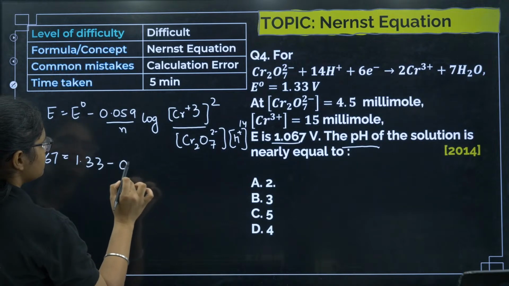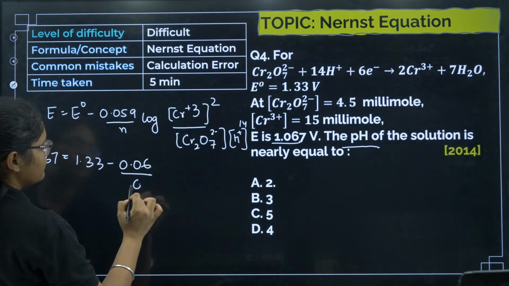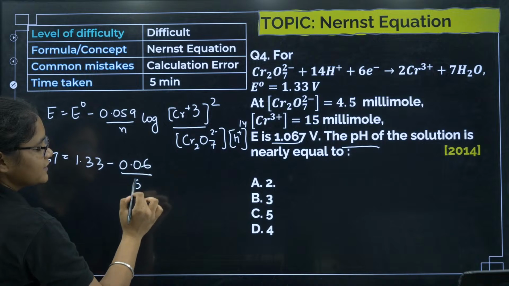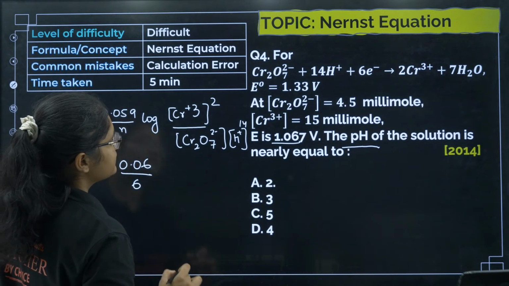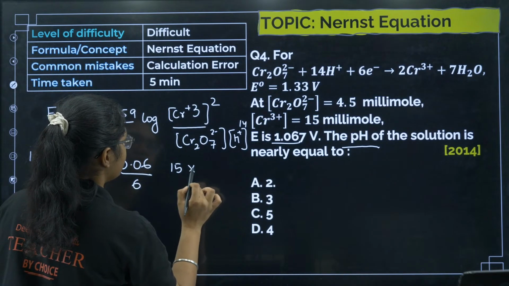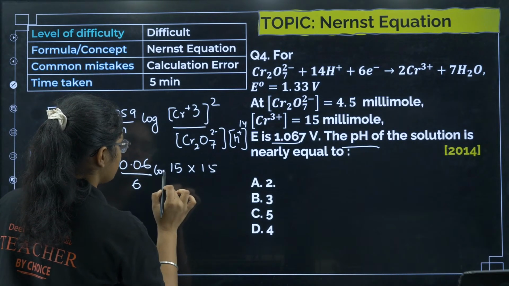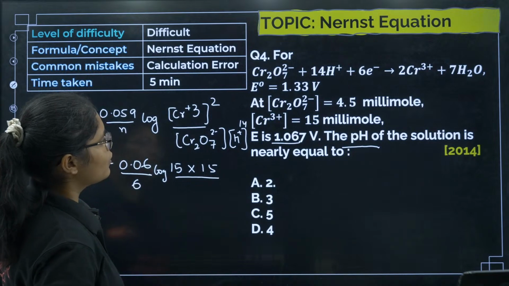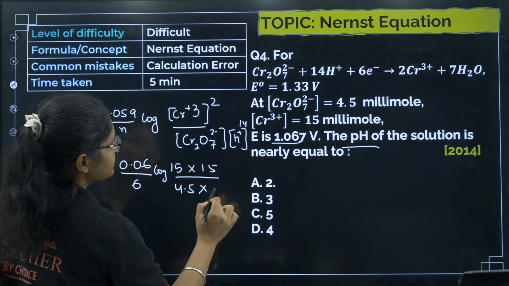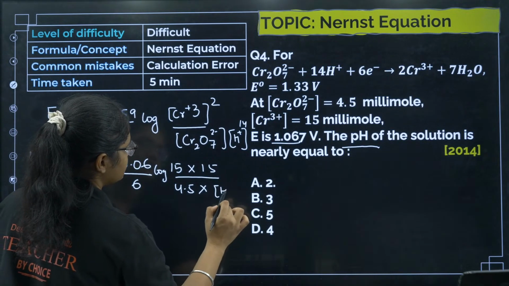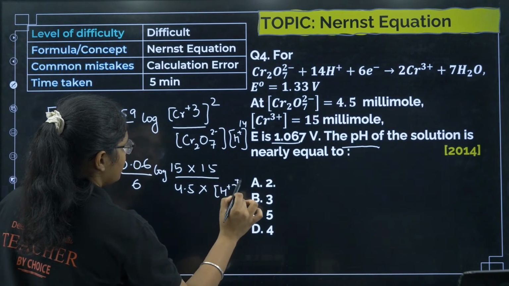What is the value of E naught? 1.33 minus 0.06 over n. N value, I am taking this one, rounding off to 6 so that I can cancel it easily. Next, Cr3+ concentration is 15 millimole, so 15 into 15, log is there definitely, and Cr2O7 2- is 4.5, and H+ I have to calculate, the H+ concentration to the power of 14.